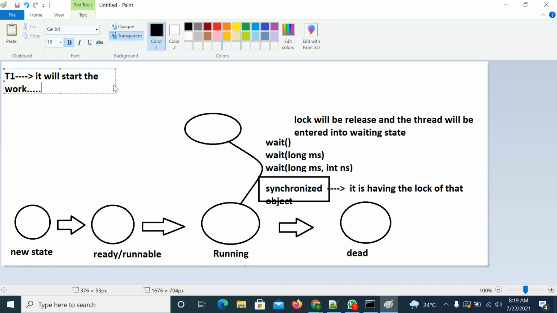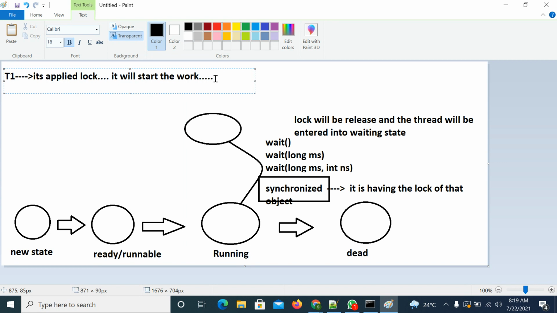So the T1 thread has applied the lock on that particular object and is trying to perform some task.